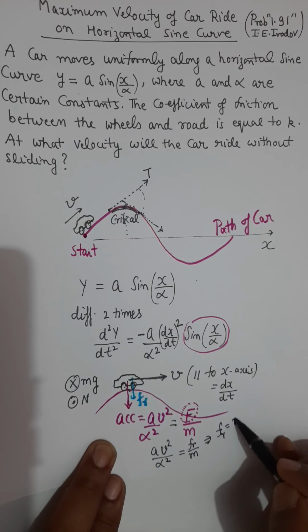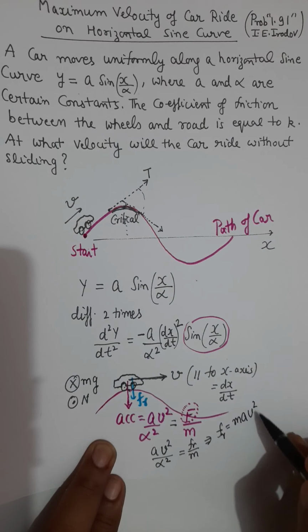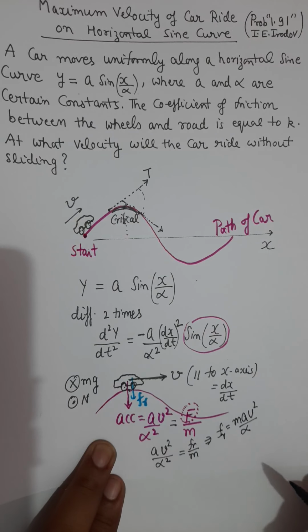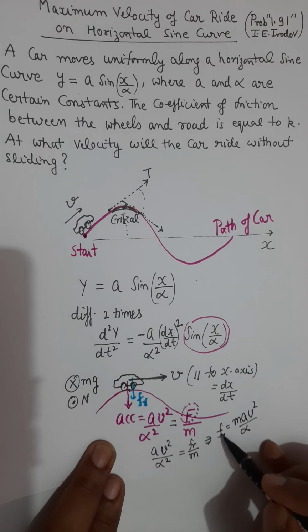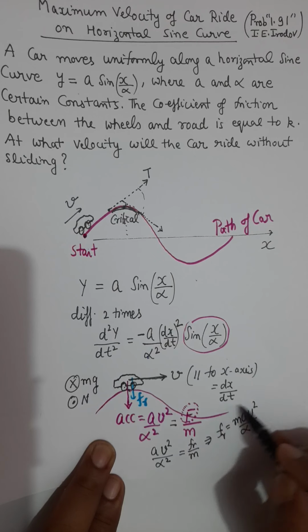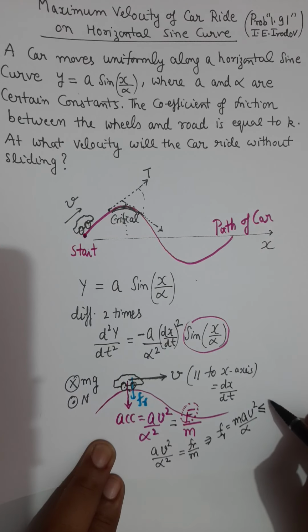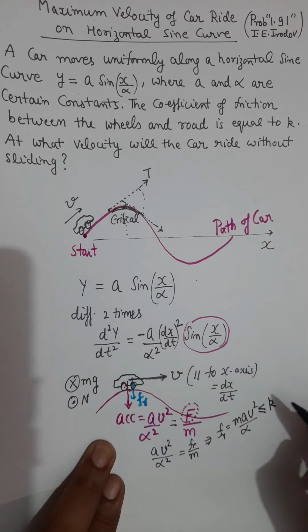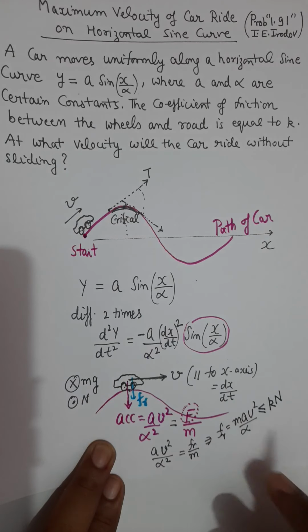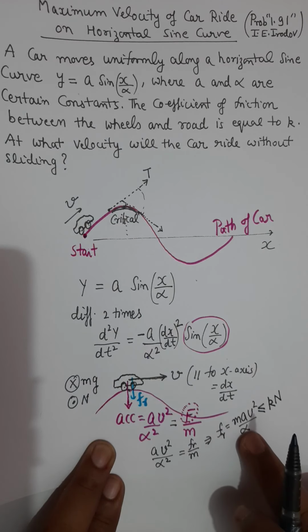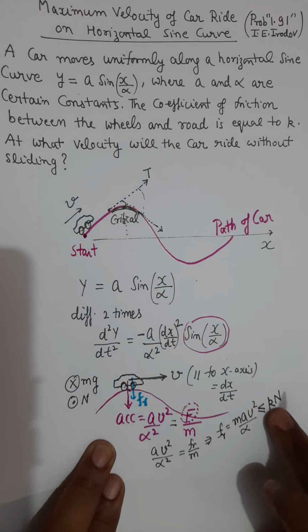That friction force will be m a v square over alpha square, I missed one alpha, here is alpha square. But as per the law of friction, this value of friction force must be less than or equal to the highest possible friction force, which is given by the coefficient of friction k times the normal reaction force. The friction force obtained cannot be more than this term.